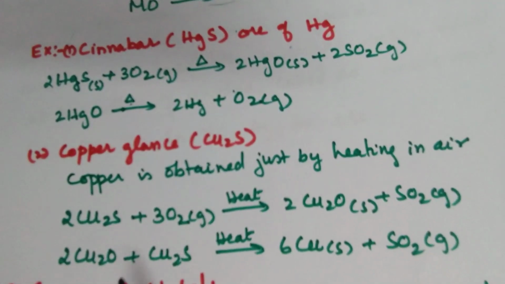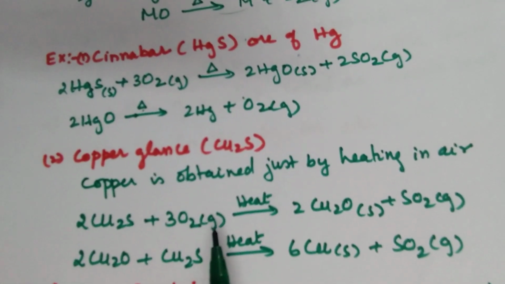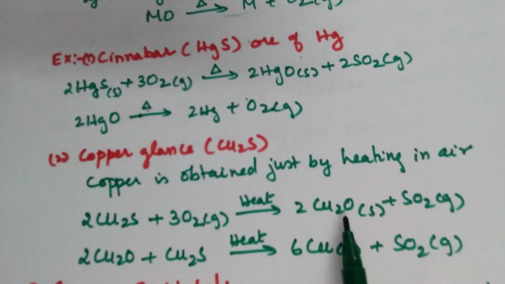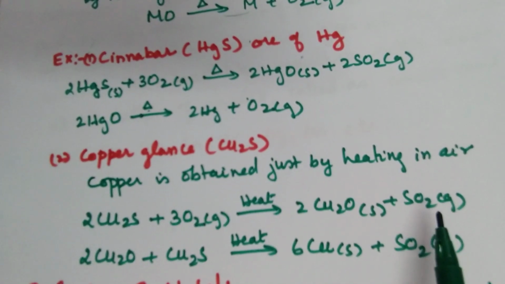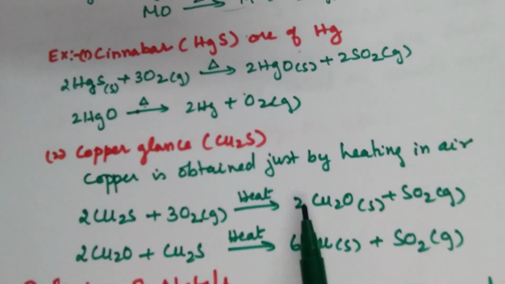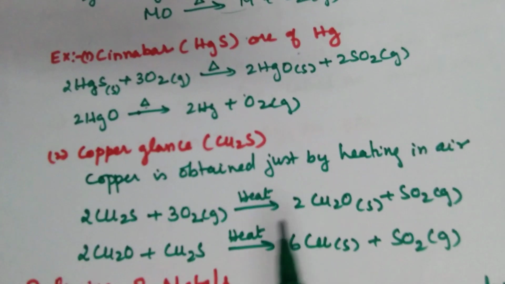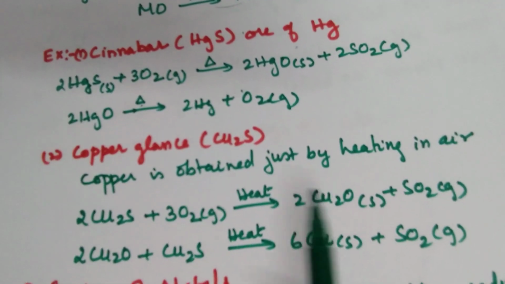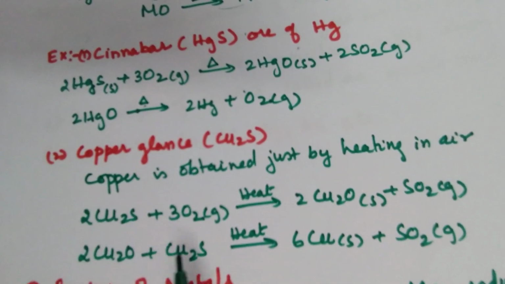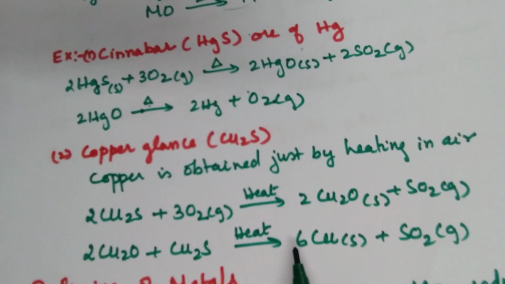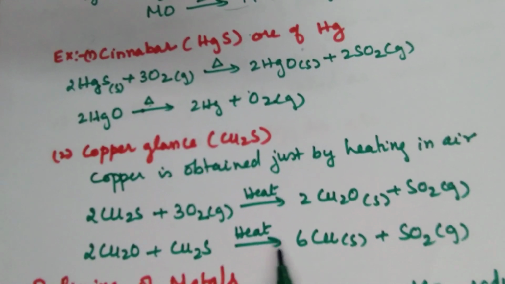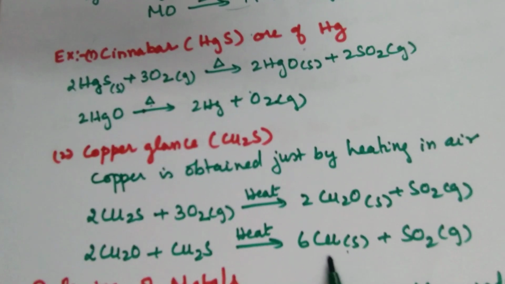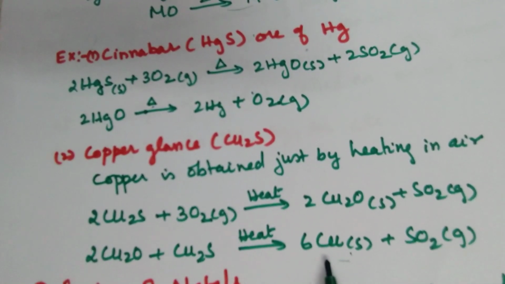So copper sulfide, when heated in the presence of excess oxygen, reacts to form copper oxide, that is cuprous oxide, and sulfur dioxide. The product which is formed reacts with the reactant, that is cuprous sulfide, and gives you copper and sulfur dioxide. Hence we get the metal in its native state.